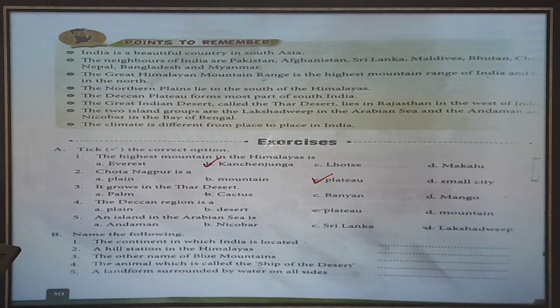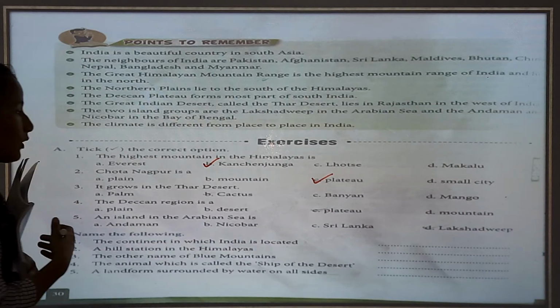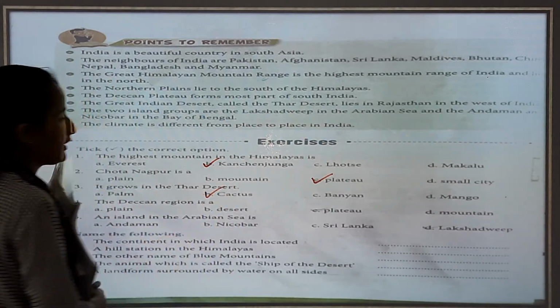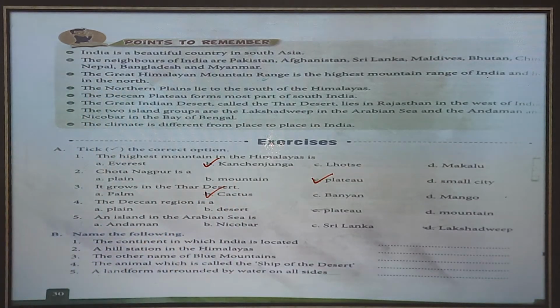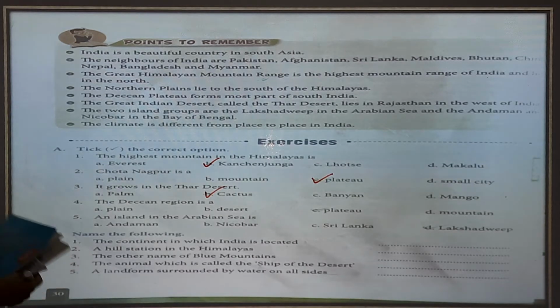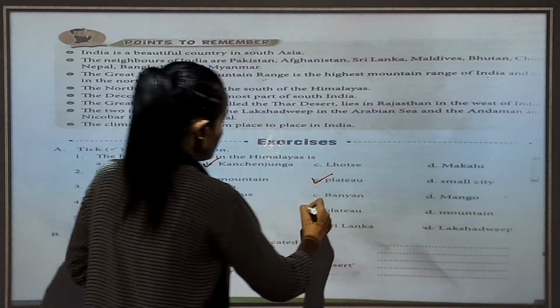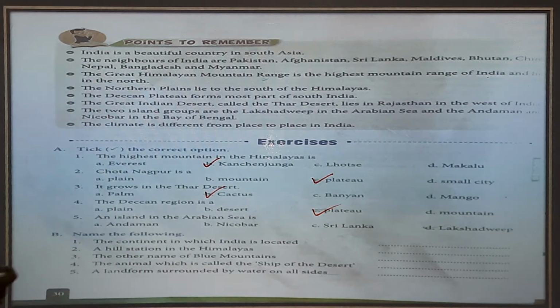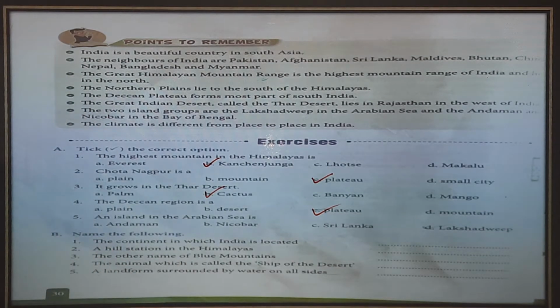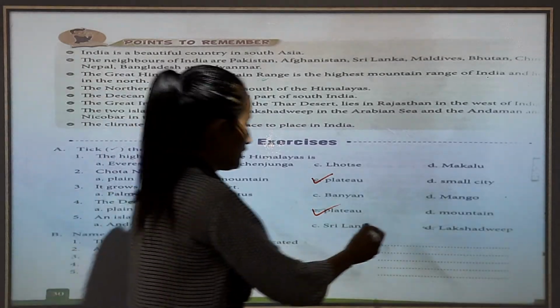It is grown in the desert. What is grown in the desert? Cactus. The Deccan region is a plateau. Now, an island in the Arabian Sea is, which island is in the Arabian Sea? Lakshadweep.